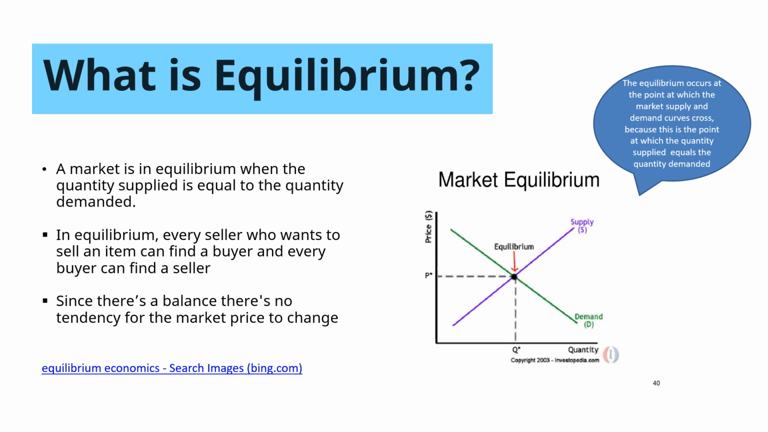And here is the graph that I have for market equilibrium. The equilibrium occurs at the point at which the market supply and demand curves cross, because this is the point at which the quantity supplied equals the quantity demanded, which is right here.